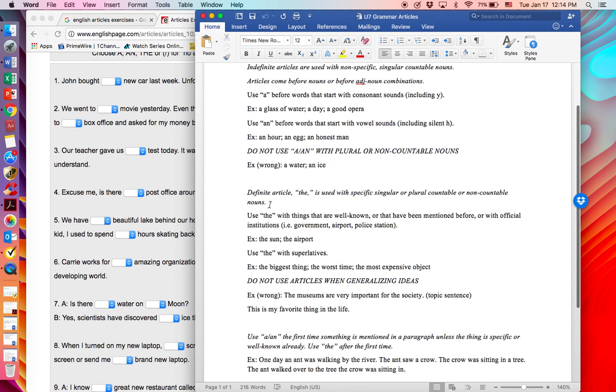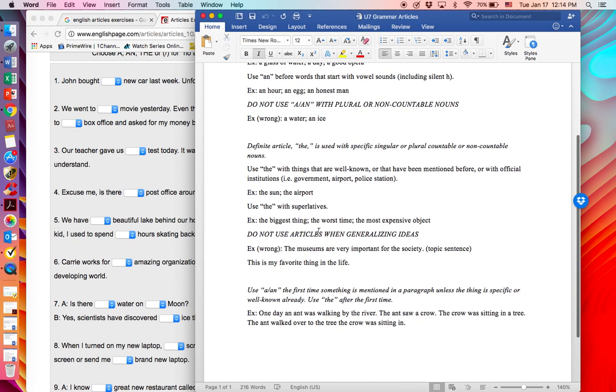The other kind is the definite article. Definite article is the, and it's used with specific singular or plural countable or non-countable nouns. So you could say the water here. Use the with things that are well known, famous things, or things that have been mentioned before. So the first time you mention something, you're going to use a or an. Second time or thereafter, you use the. You also use the with official institutions like the government, the airport, the police station. That's generally. You could say a government if you're specifying one, if you're locating one out of many. You could say an airport if there are many and you're not trying to be too specific.